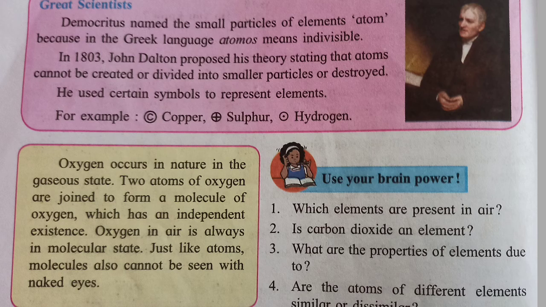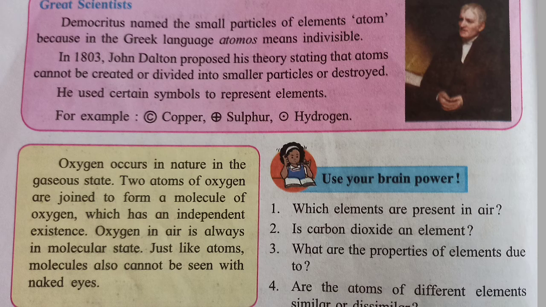The great scientist Democritus named the small particles of elements as atoms, because in the Greek language atomos means invisible. In 1803, John Dalton proposed his theory, stating that an atom cannot be created, divided into smaller particles, or destroyed. He used certain symbols to represent elements.